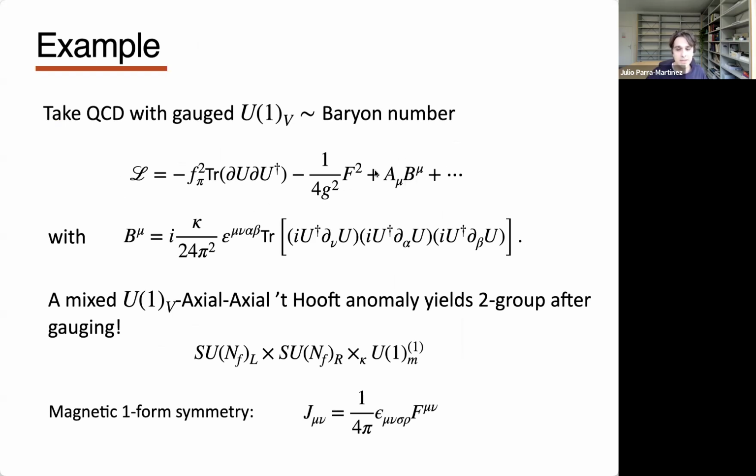It's just the chiral Lagrangian with a new photon for baryon number, and this is just the coupling to the current, which is this anomalous baryon current that we can write in terms of the pions. Okay? And as I said, it just comes from the mixed U(1) axial 't Hooft anomaly, which yields this 2-group between the chiral symmetry and this magnetic one-form symmetry for the new photon after gauging. Okay, so this is just the dual field strength as before.